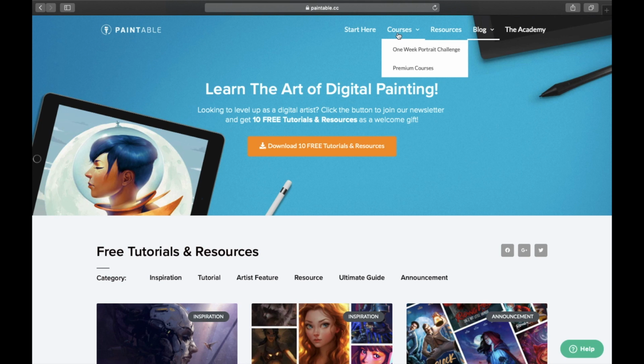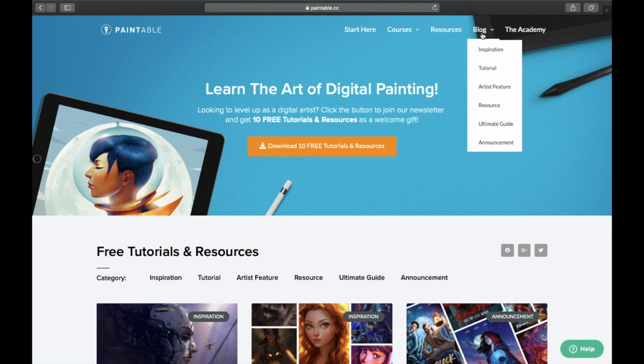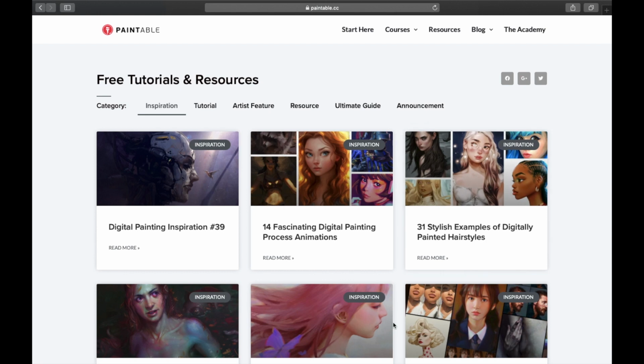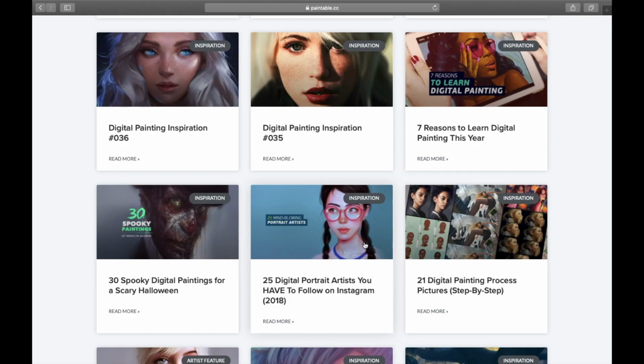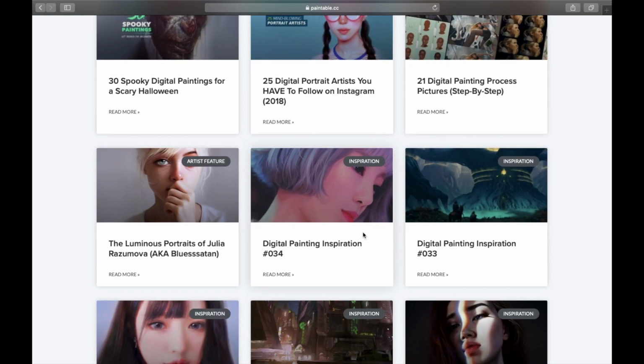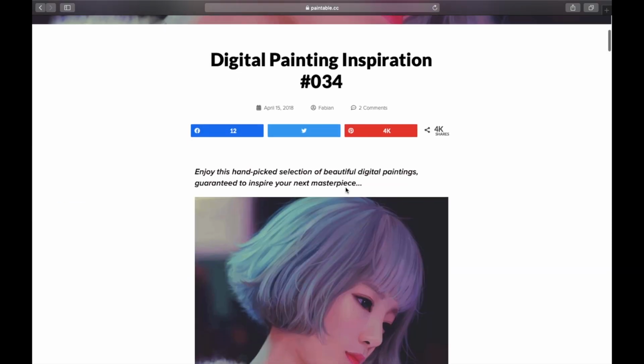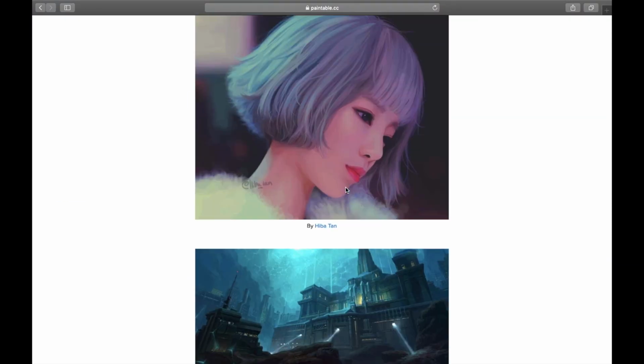Okay guys, so the next one is Paintable. Now Paintable is like a perfect guide for digital painting. So if you're a beginner, you can go ahead and check their website out. So they do have some courses, they have free tutorials, but my favorite part is the inspiration blog, and they actually have a huge number of inspirational artworks that they have posted on their website. So you can just go ahead and check those out.